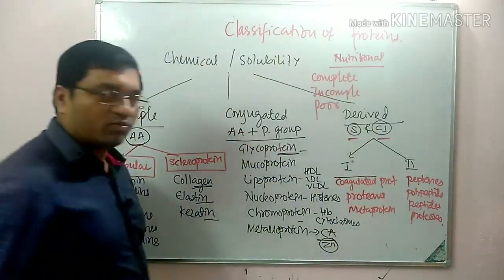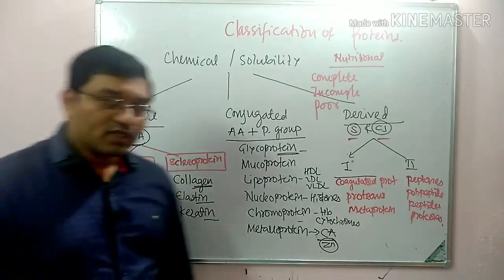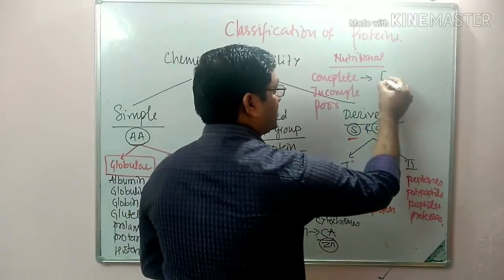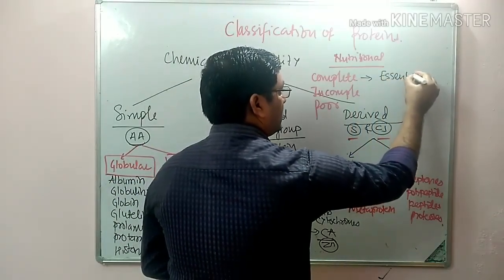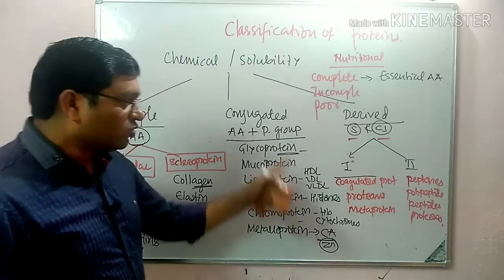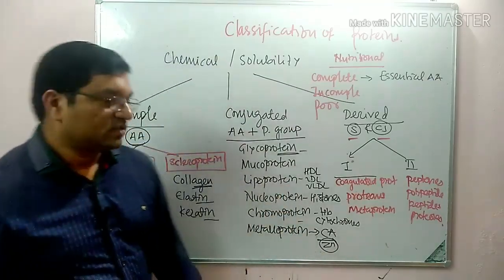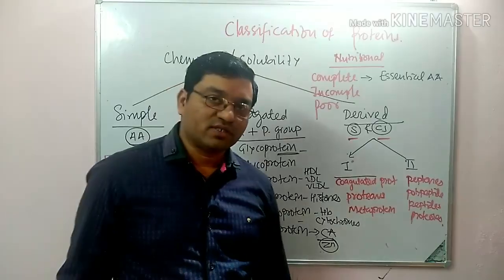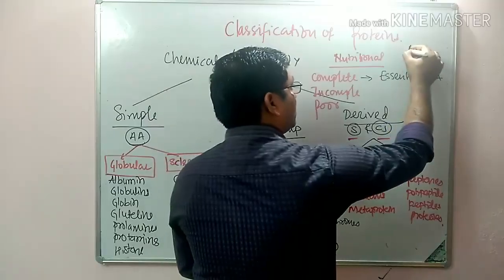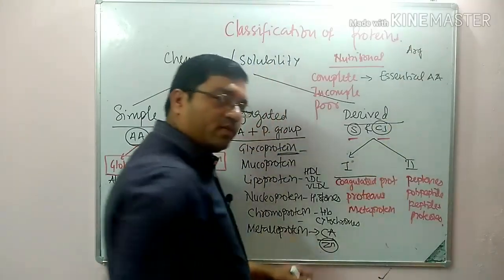Complete proteins are those which contain all essential amino acids. You know the mnemonic "Mat Will Fly" for essential amino acids. In "Mat Will Fly", remember that A for arginine is there.